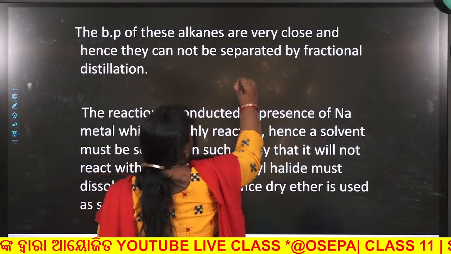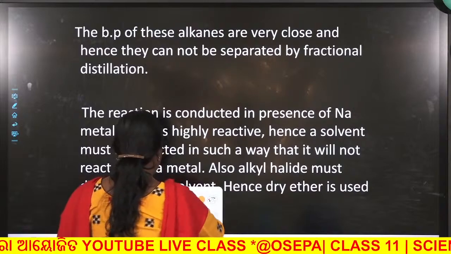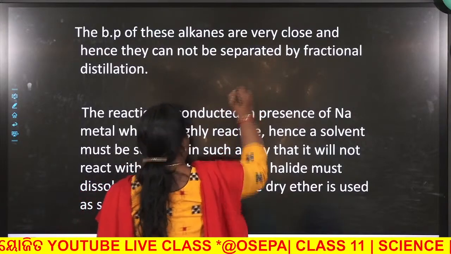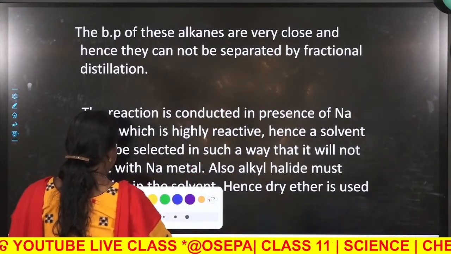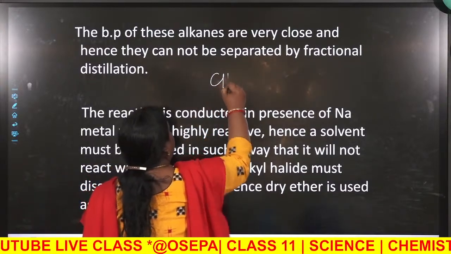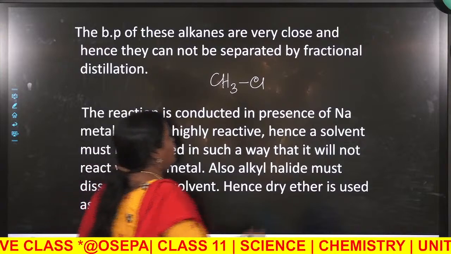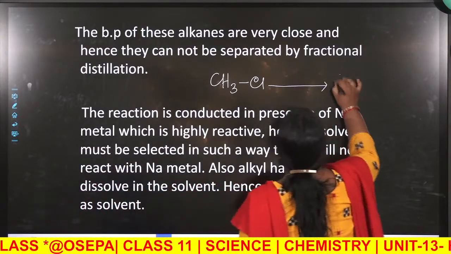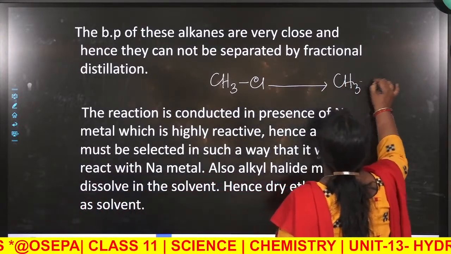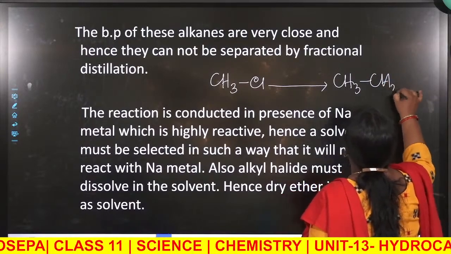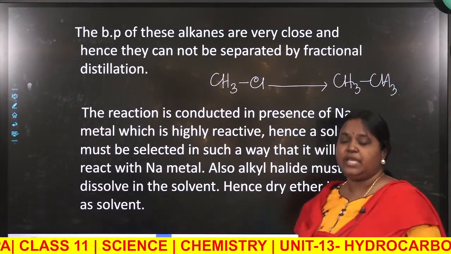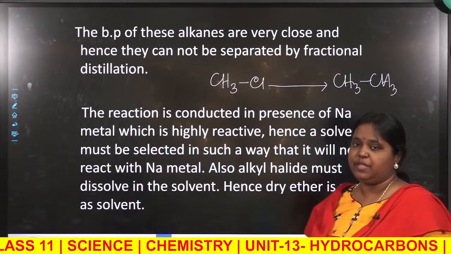The minimum alkyl halide which you can take is actually methyl chloride. So methyl chloride will give you what? Methyl chloride will give you ethane. So methane cannot be prepared by this method.